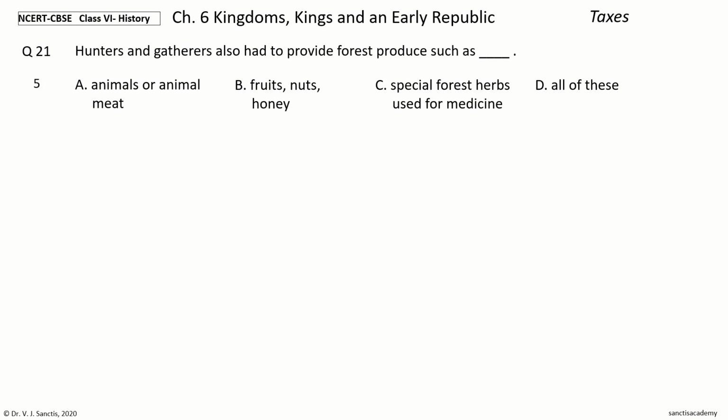Your time to choose. And the answer is all of these. So, hunters and gatherers also had to provide forest produce such as animals or animal meat, fruits, nuts, honey, and special forest herbs used for medicines.